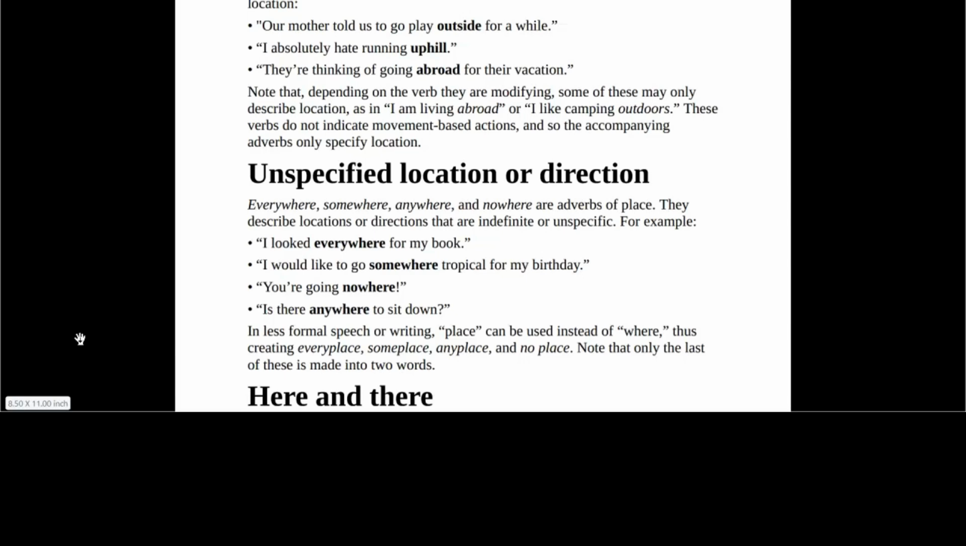In less formal speech or writing, place can be used instead of where. For instance, you can say every place, some place, any place, and no place. Note that only the last of these is made into two words. Yes, please take note. Every place is written together, some place written together, any place written together, but only no place has a space. Take note of that.